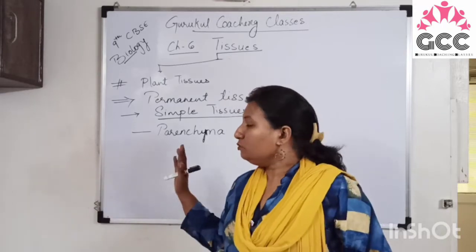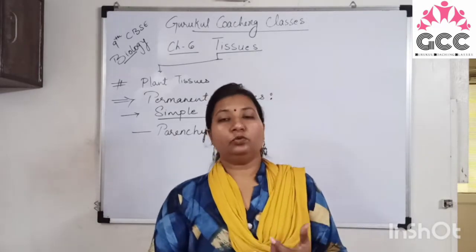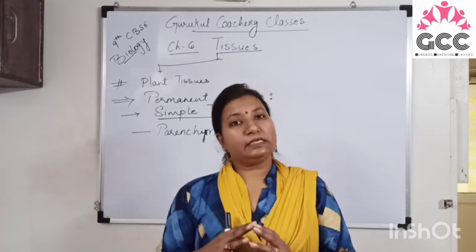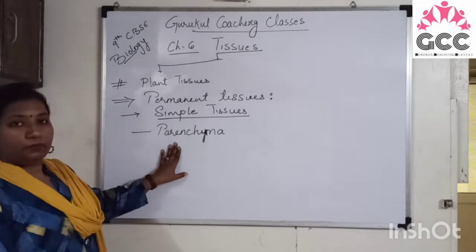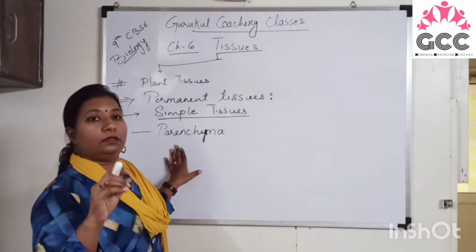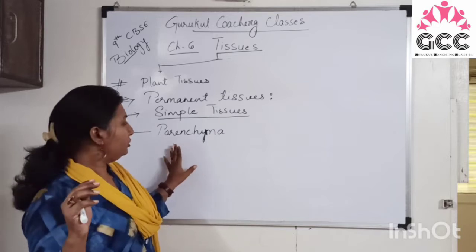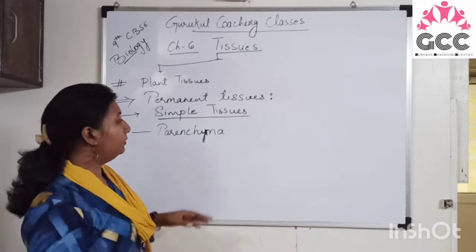So these tissues are present everywhere in the plant. You can say in the root, in the shoot, in the leaves, in the flowers, in the fruits. It is present everywhere in the plant. So parenchyma tissues have dense cytoplasm. They have few or no vacuoles. Vacuoles are generally absent in parenchyma.